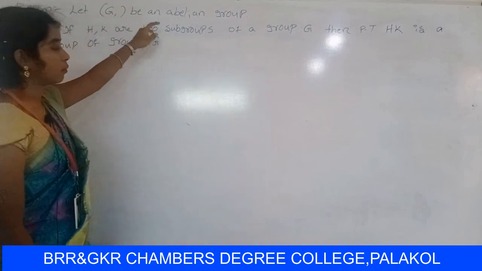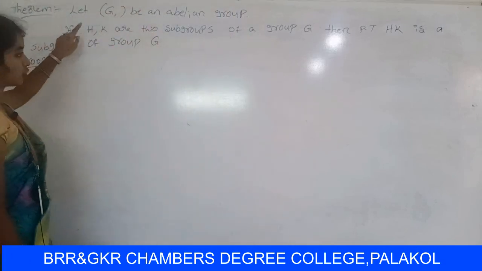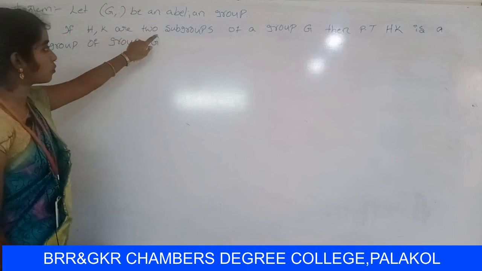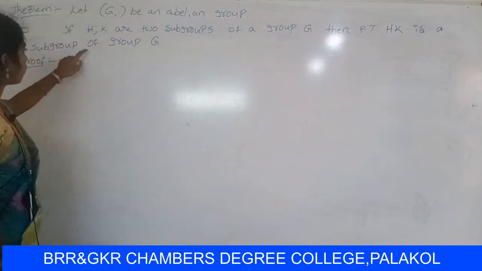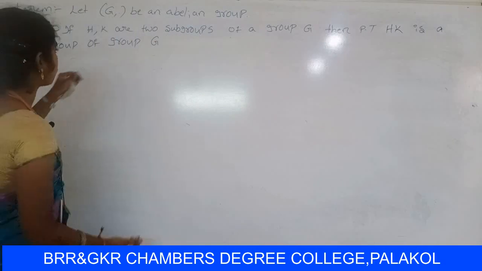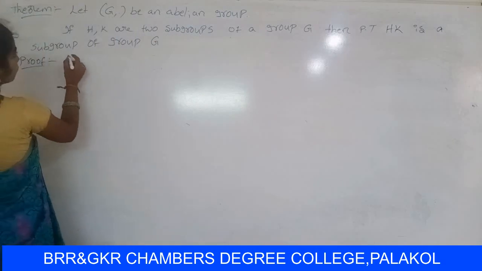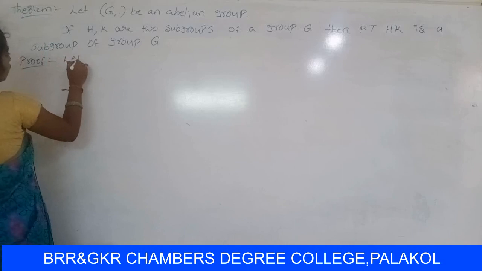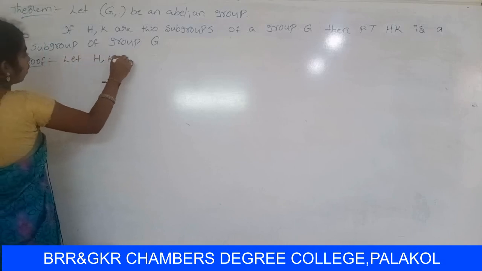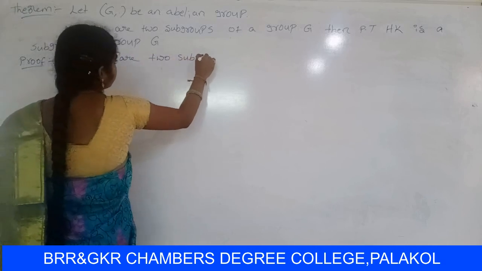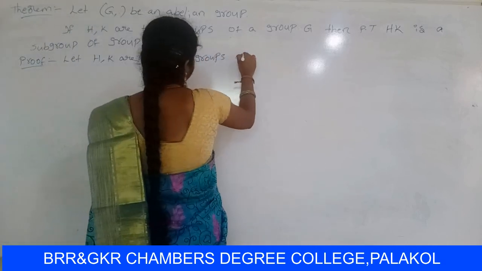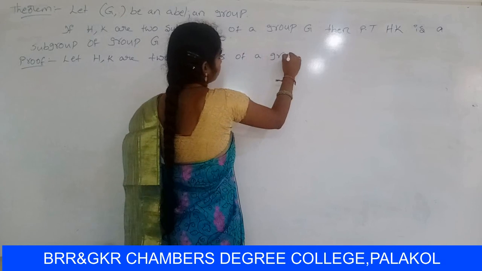If H comma K are two subgroups of a group Z, then prove that HK is a subgroup of group Z. So same as the above theorem proof. So first, let H comma K be two subgroups of a group Z.